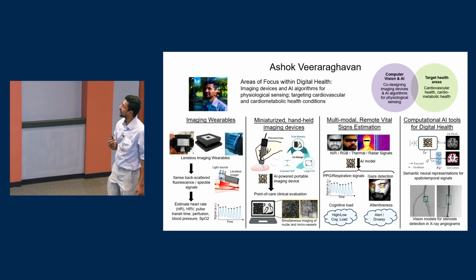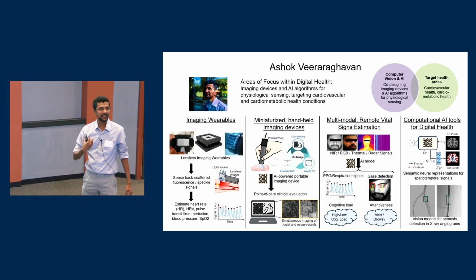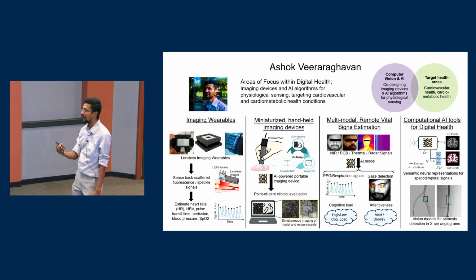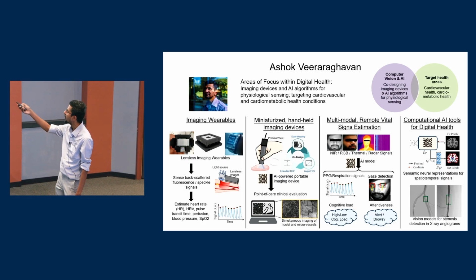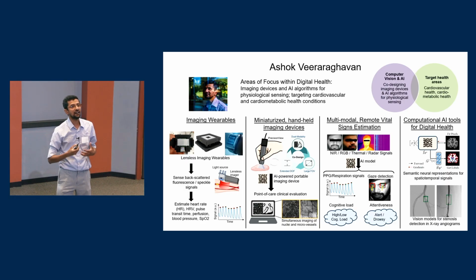To give you an idea of the kind of problems we are interested in and the kind of problems where we can make an impact, I've given you a little bit of flavor of the kind of work that we do. On the left, we build wearable devices.